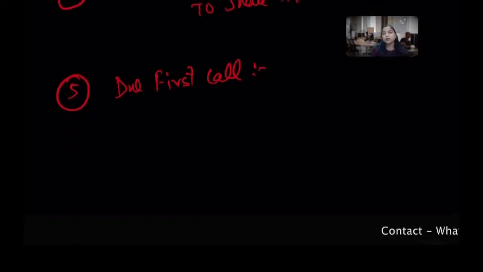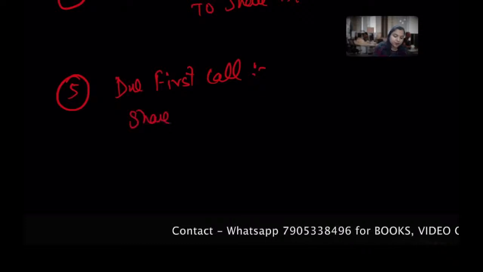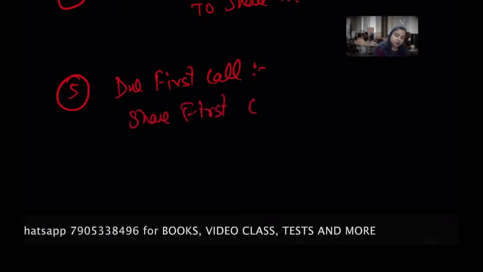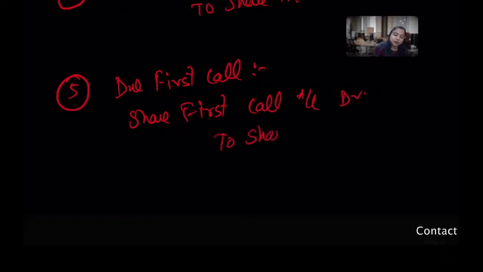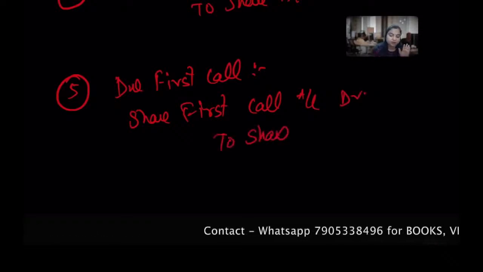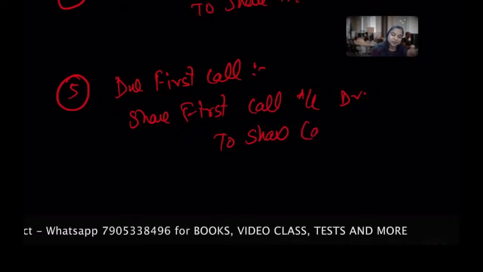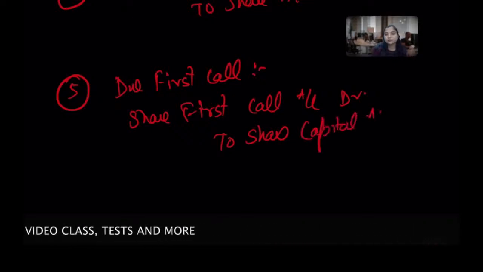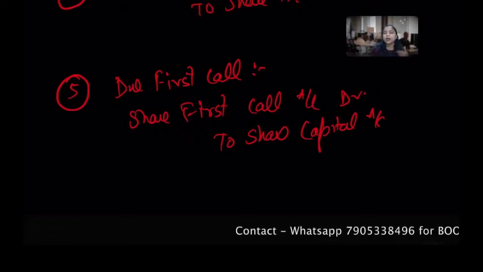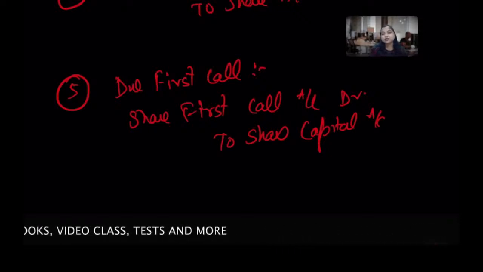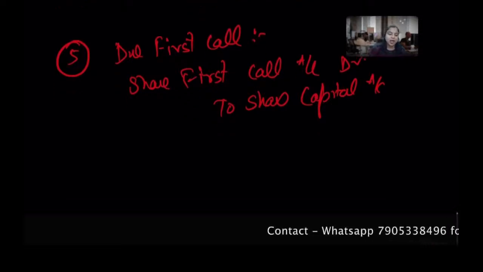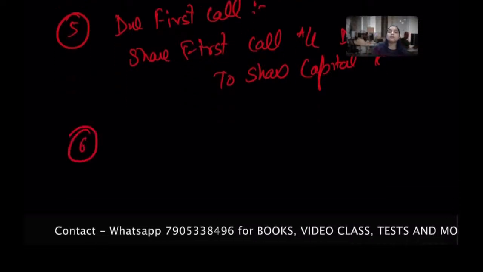So obviously again I'll make the due entry, share first call account debit against share capital. I know you all learned this in your class 11, 12. If not, do let me know. So share capital account. I hope now you realize why I'm putting the capital account. So with the amount I asked you to pay for the first call as the third installment, you can write the narration as being the amount due on first call of X shares of rupees X each. Clear?